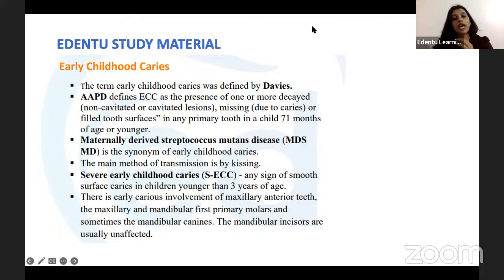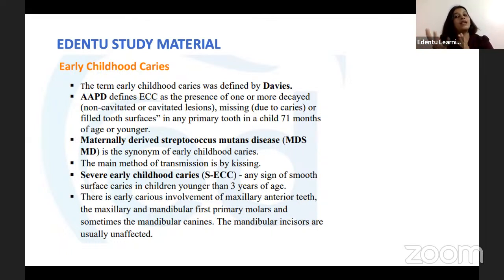So how does the child get the Streptococcus mutans from the mother? It is mainly through intimate activities like kissing. That is direct transmission from the mother. Then there is indirect transmission from the mother as well. That is when the mother tastes the food for the child using a spoon, and the same spoon is used for feeding the child. That way, the Streptococcus mutans from the mother is transferred to the child as well. So that is indirect transmission, right?